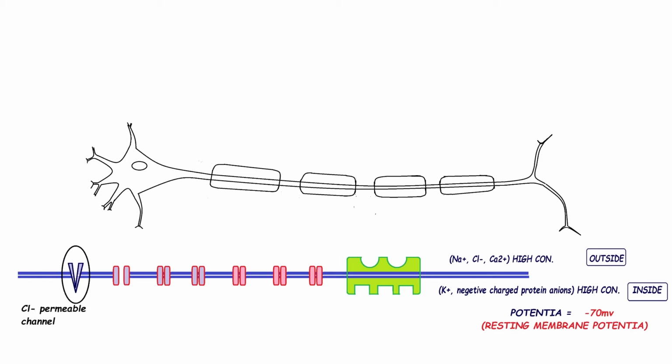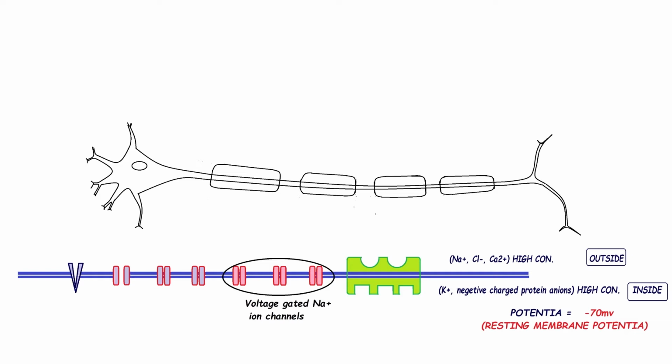First one is the chloride permeable channel. These are one directional channels or one way channels. It means when the chloride ion or Cl- concentration increases outside, then with the help of this chloride permeable channel, excess Cl- ions can enter inside from the outside, but from the inside Cl- ion can't exit by this channel because this is only a one directional channel.